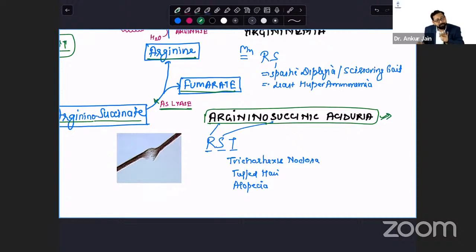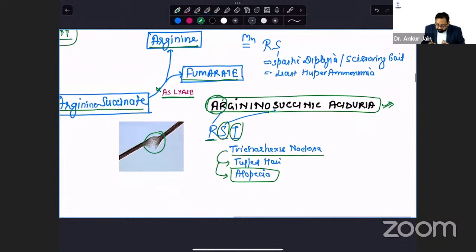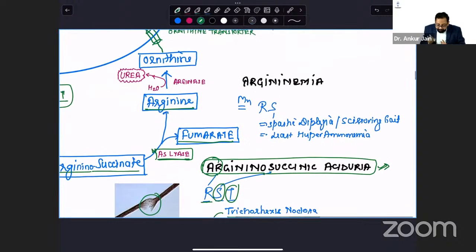LMNOPQRST, we will remember the sequence. AR I kept as R. S4 is succinic acid urea, and T4 is trichorrhexis nodosa. Yes, typical image based question sometimes you will find. Yes, tufted hair, alopecia would be there. So this is argininosuccinate lyase defect.